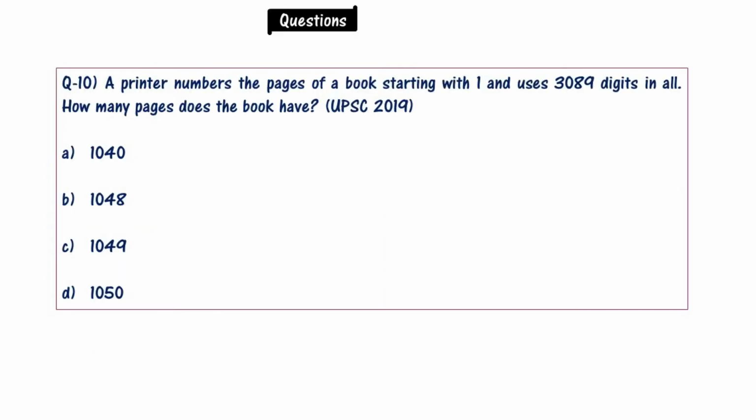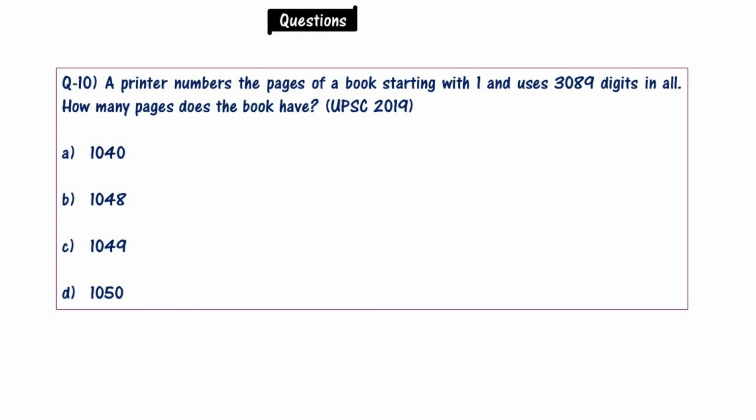Now comes the last question, from UPSC 2019. It says a printer numbers the pages of a book starting with 1 and uses 3089 digits in all. How many pages does the book have? Options are 1040, 1048, 1049, 1050.